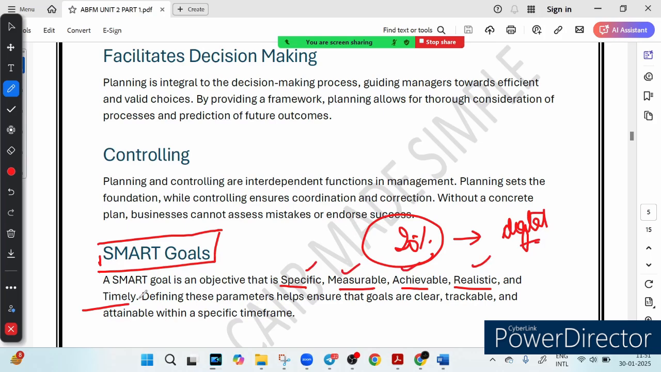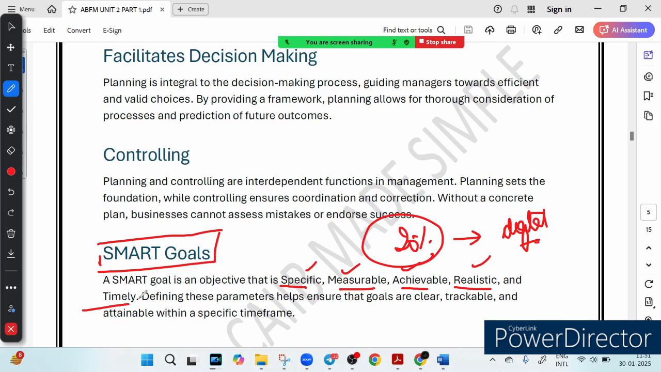Specific means it should be clearly defined. Measurable means we can track the progress. Achievable means realistic. Relevant means it aligns with the business goal, and timely means it has a deadline. So suppose a bank plans to increase home loan approval. It won't just say let's approve more loans. A SMART goal would be increase home loan approval by 20% within 6 months by launching a digital loan processing system. So that is clear, structured and trackable.